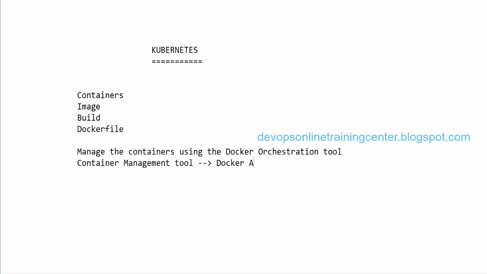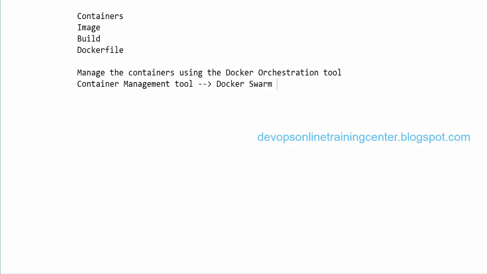called Docker Swarm, right? So how do we manage the container using Docker Swarm, and how do we create the manager node, and how do we create the worker node, right? And how do we make the communication between the manager node and the worker node, and what happens when one of the worker nodes goes down, right? So when one of the worker nodes goes down, it will move the containers from one of the worker nodes to other worker nodes, right? So this way high availability and scalability is also achieved.